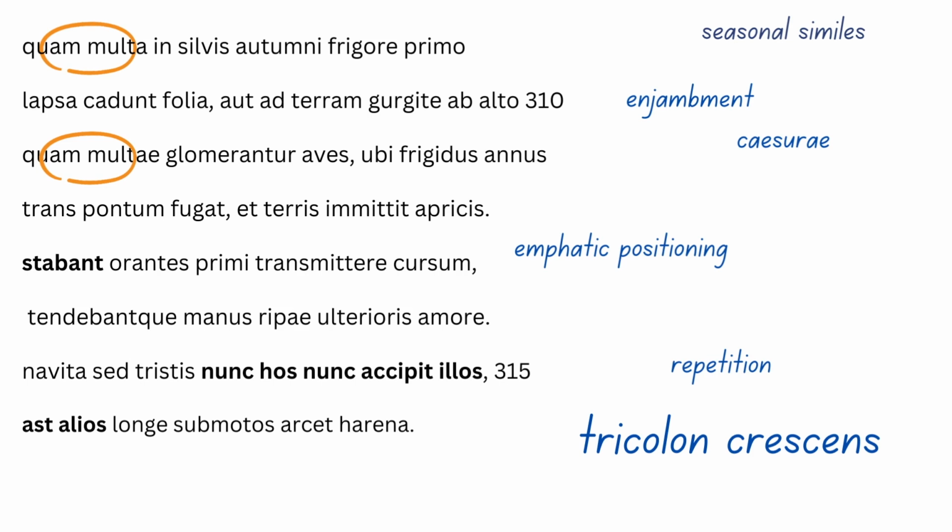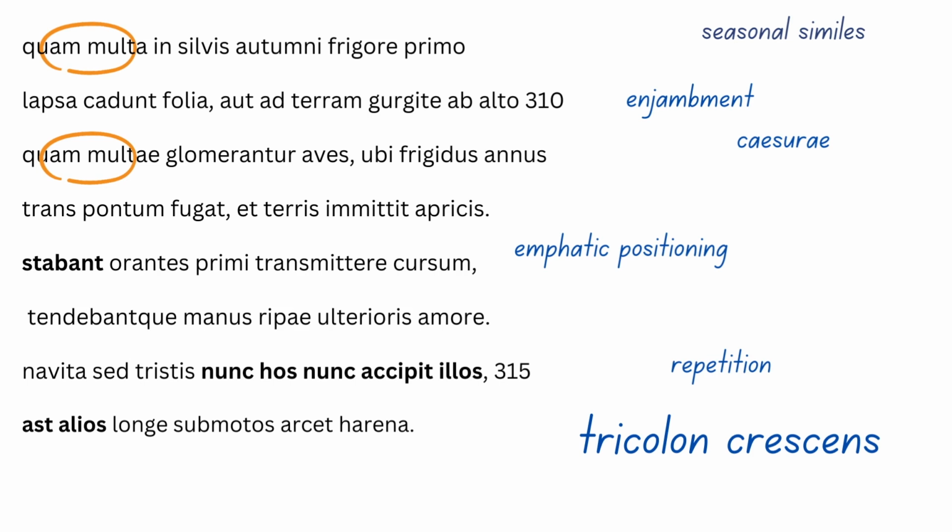We have within this passage enjambement again, the sense falls over the line, and lapsa cadunt folia reflects the content. So these three words fall over the line, but they're actually reflecting the falling of leaves, which is quite kind of clever. We have caesura again, so if you're ever in doubt, you can pick out a caesura for a dramatic pause. We have the emphatic positioning of stabant. They stood right at the beginning of the line, when quite often, naturally in Latin, the verb would fall at the very end.